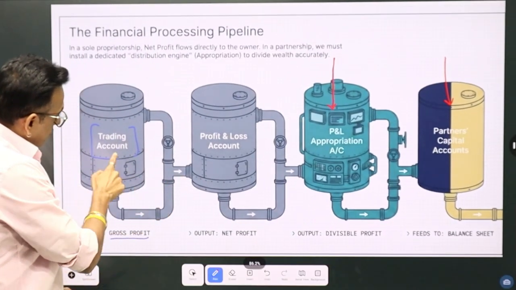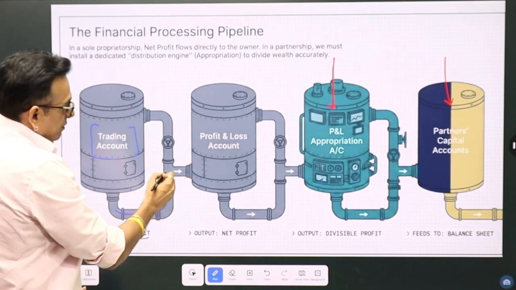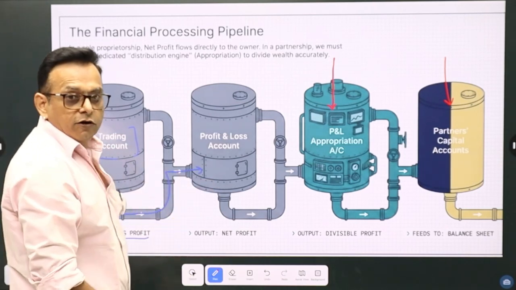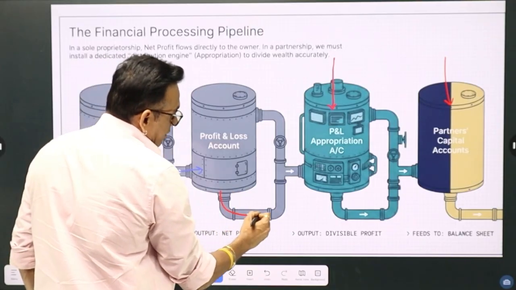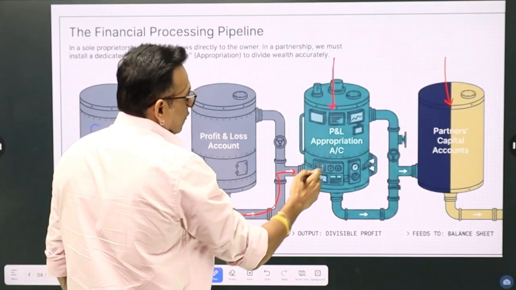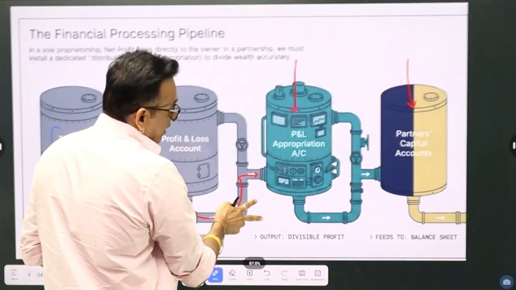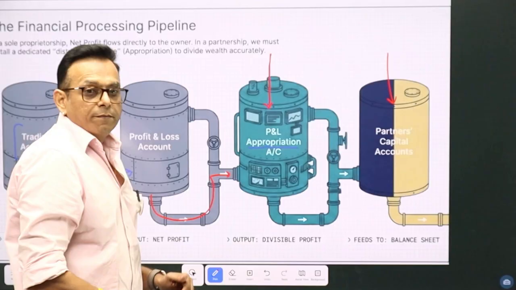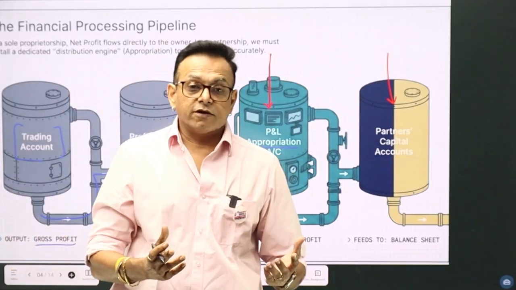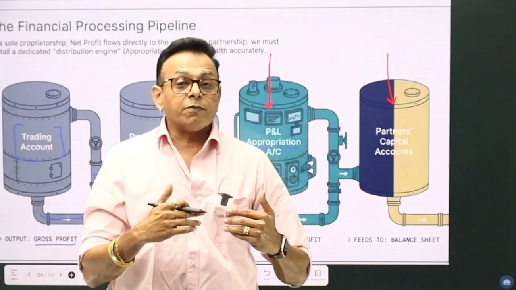The flow is, from trading account, what you will get is gross profit, which will go to profit and loss account. From profit and loss account, you will get net profit, which will go to profit and loss appropriation account. So, what is the meaning of the word appropriation? Appropriate means distribute. Distribute between whom?